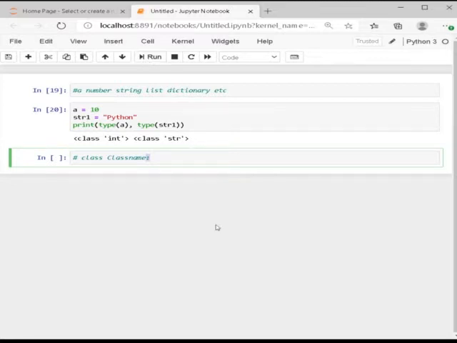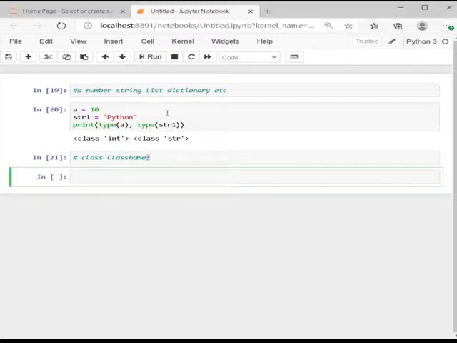Even the function defined using the def keyword belongs to a function of a class. Class definition begins with a class keyword. Classes are created by the keyword class. Attributes are variables that belong to the class. And attributes are always public and can be accessed using the dot operator. Example, myclass.myattribute.